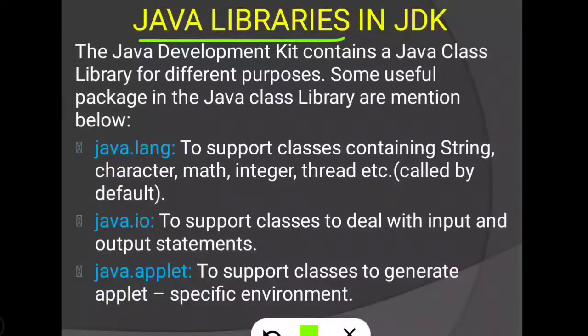Java libraries we use to execute all library functions whatever present in Java language. These Java libraries we use to execute the library functions present in Java language. The Java Development Kit or JDK contains a Java class library for different purposes. Some useful packages in the Java class library are mentioned below.